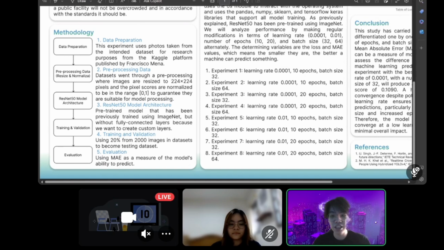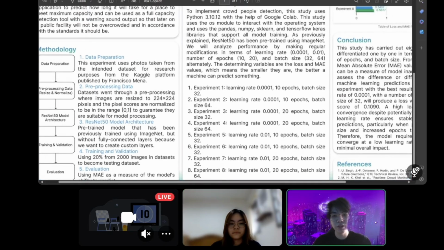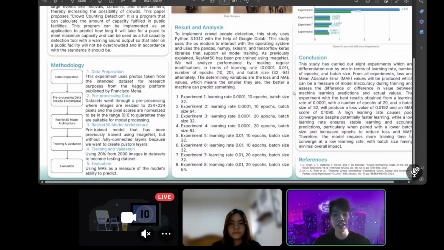Next, for training and validation, we will use 20% of the 2000 images in the dataset for testing, to validate the model's performance. Maybe we did not mention before that 80% of the 2000 images will be used for training the model. Finally, we have evaluation. We will use mean absolute error as our measure of the model's ability to predict, and the evaluation will be done by changing the learning rate, epochs, and batch size. The results will be explained by my teammate.